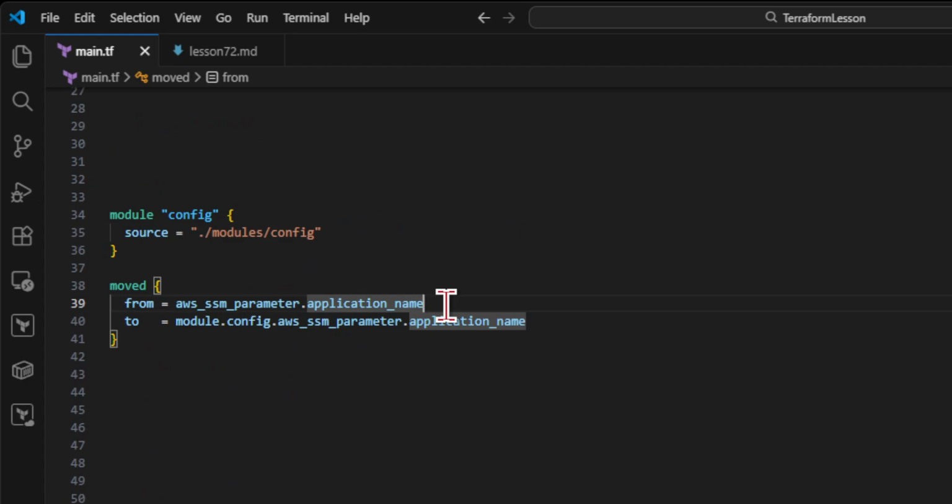Moving a resource into a child module changes the full address prefix. The object is still the same SSM parameter, but its new address now includes the module path. Terraform documentation explicitly recommends moved blocks for this refactor because declarative configuration alone would otherwise plan replacement when the address changes. This is where refactoring begins to feel architectural rather than cosmetic.